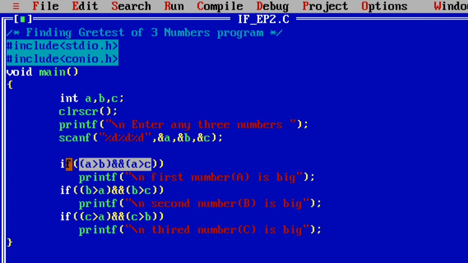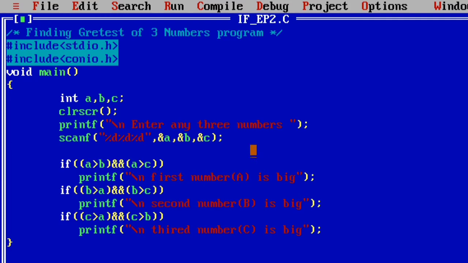In this example, the test expression contains two conditions. The two conditions are clubbed with the help of the logical operator and. Like that, as a programmer, according to my requirement, I will find the logic and write the program, then I will get the answer from this program.